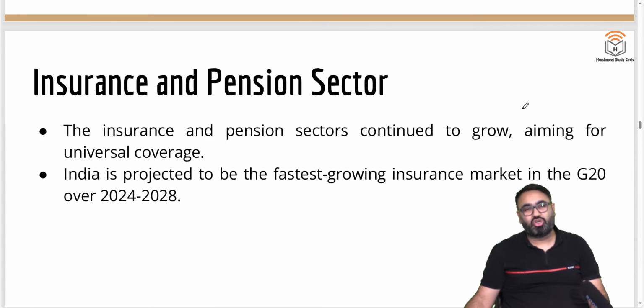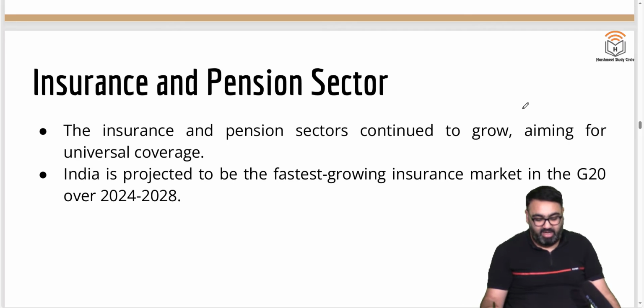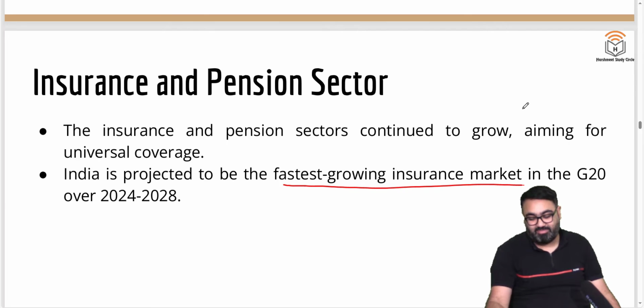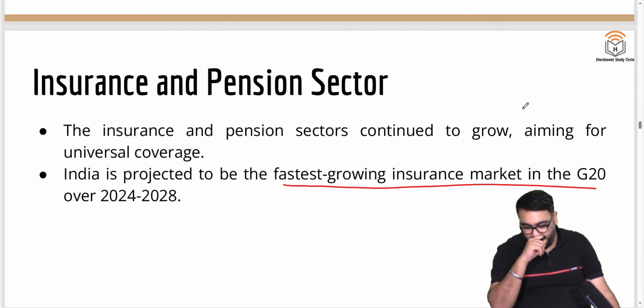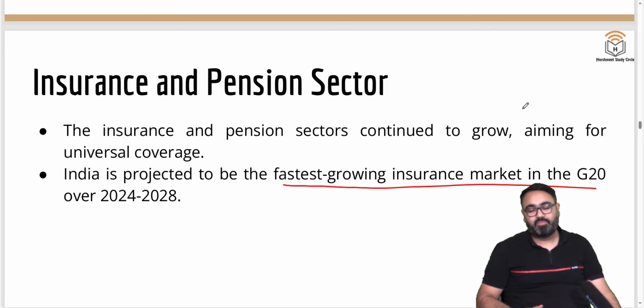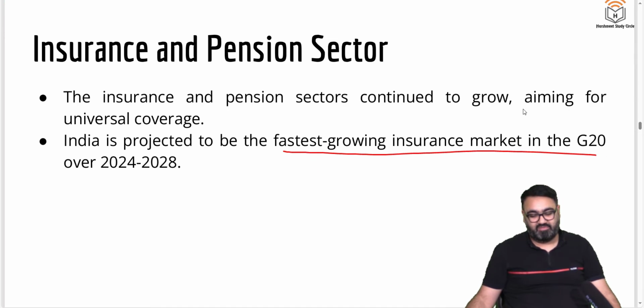The insurance and pension sector also did well as per the economic survey. India is projected to be the fastest growing insurance market in the G20. Now, there are two factors related to this. One, because of our high population, we always would be a big insurance market. And secondly, because the penetration of insurance is still extremely low. Still, a large proportion of India's population does not have insurance coverage. So the potential for this sector to have big numbers is humongous, and that is why we have seen this growth.